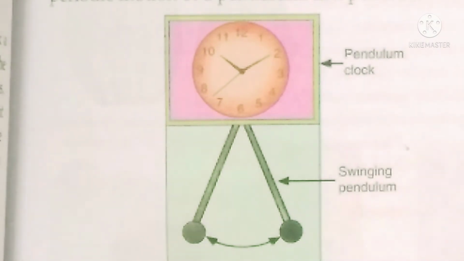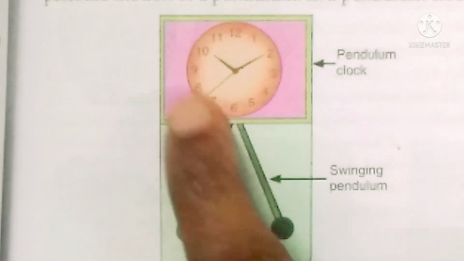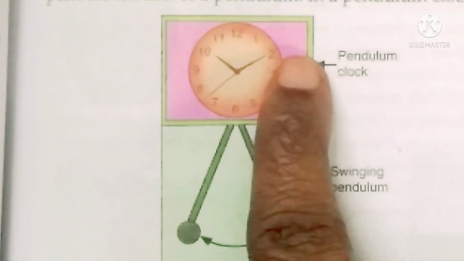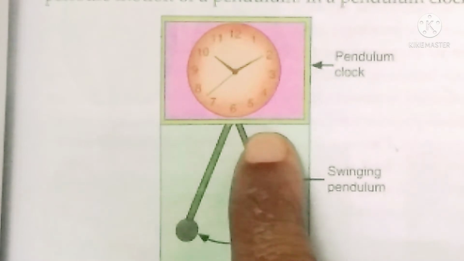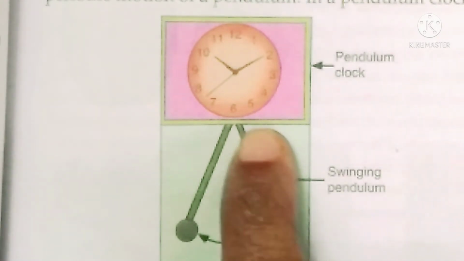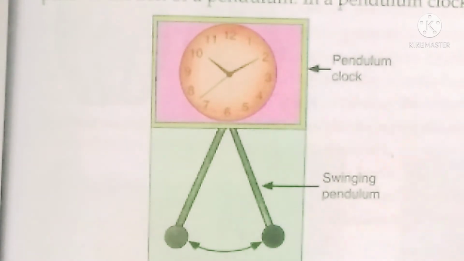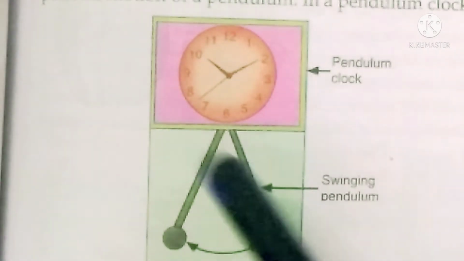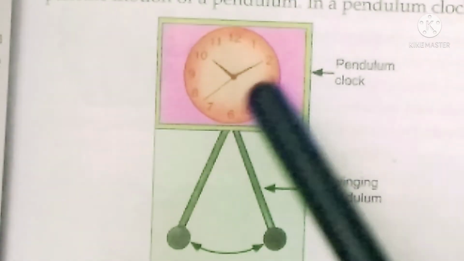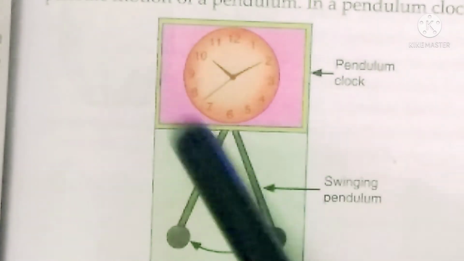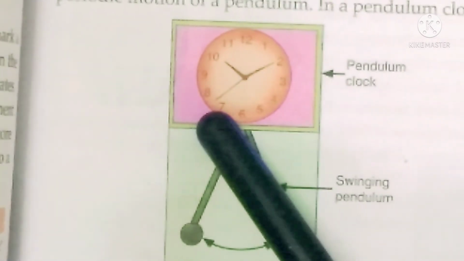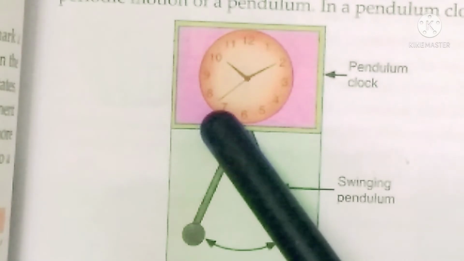The second hand takes how many seconds? 60 seconds to complete it. The minute hand takes 60 minutes to complete one rotation, and the hour hand will take 12 hours to complete the rotation. So only the period is different, but the type of movement they show is called periodic motion.